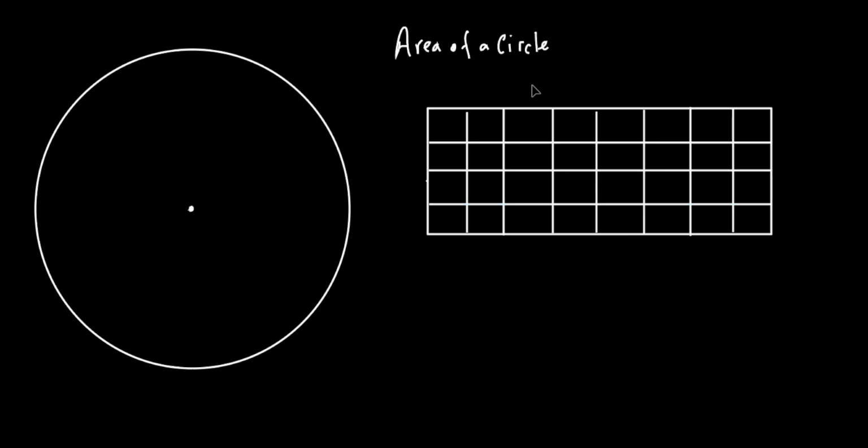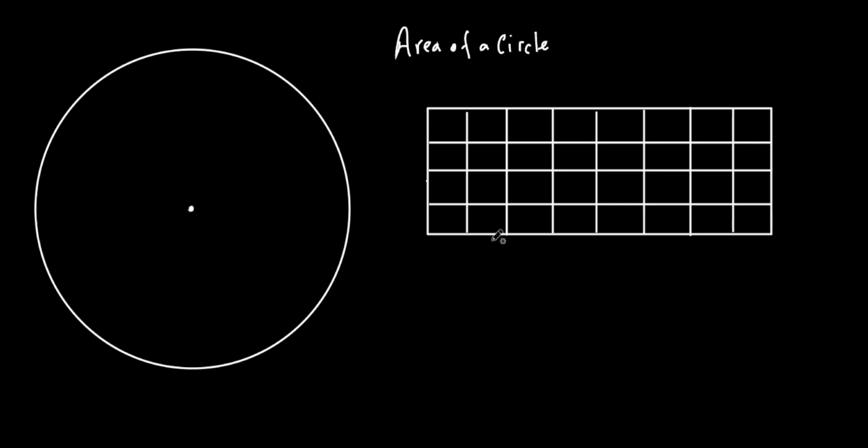So when I find the area of something, anything, what am I trying to do? I'm trying to find out how many squares fit into that particular object. So I have a rectangle. Again, this is not drawn very accurately whatsoever, but pretend they're all squares. So how would I find the area of this?